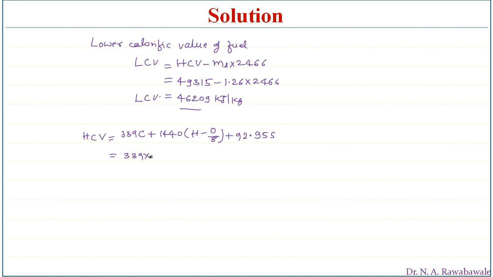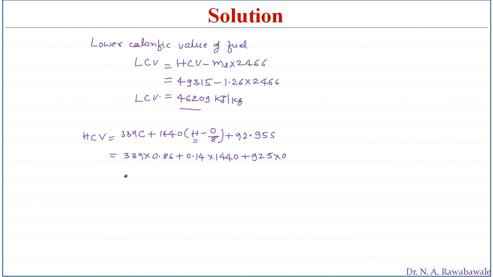So here 339 into C, percentage of carbon is known to us, 0.86, plus 0.14 hydrogen, oxygen is 0, into 1440 plus 92.95 into S, percentage is 0.